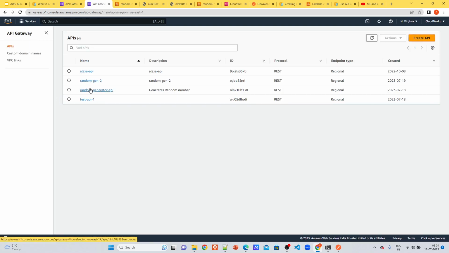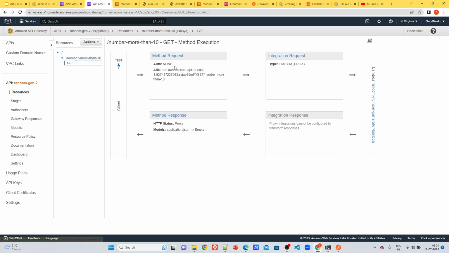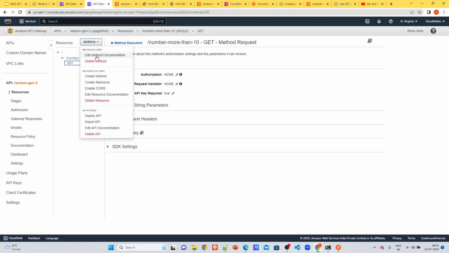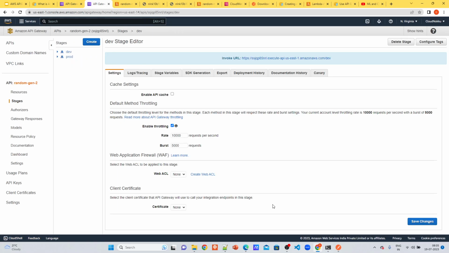Now let's get back into our random generator 2 API which we have created, and since I think we have modified, we need to check whether we have modified this API gateway API key required to true. Yes, we modified. And let's deploy to dev stage only, and say description like auth API authorization added something, right? Some description which you can take.